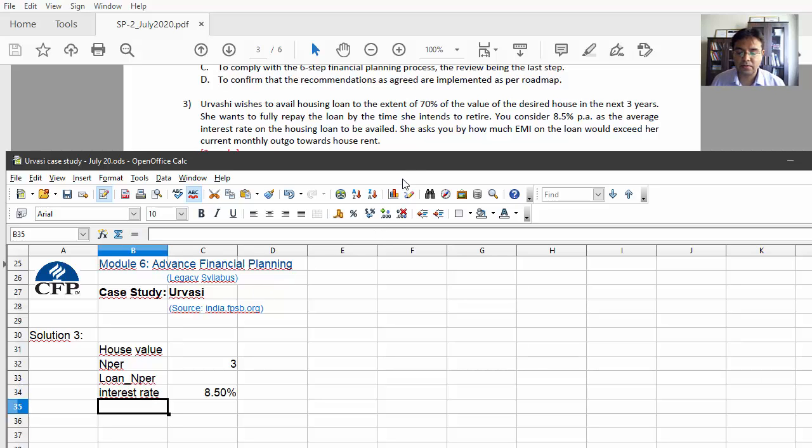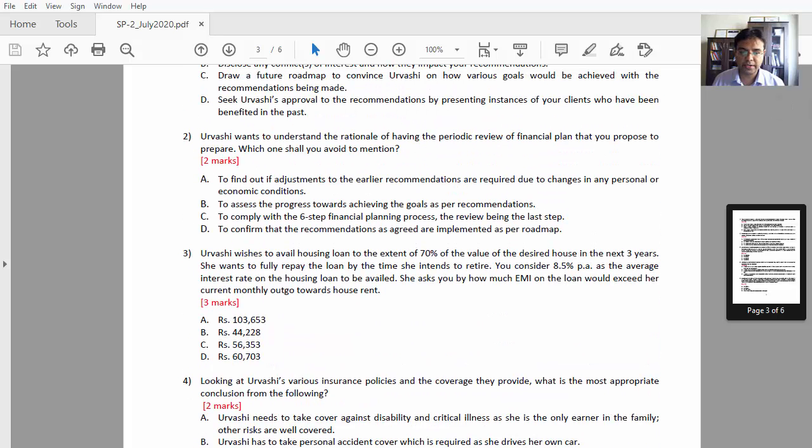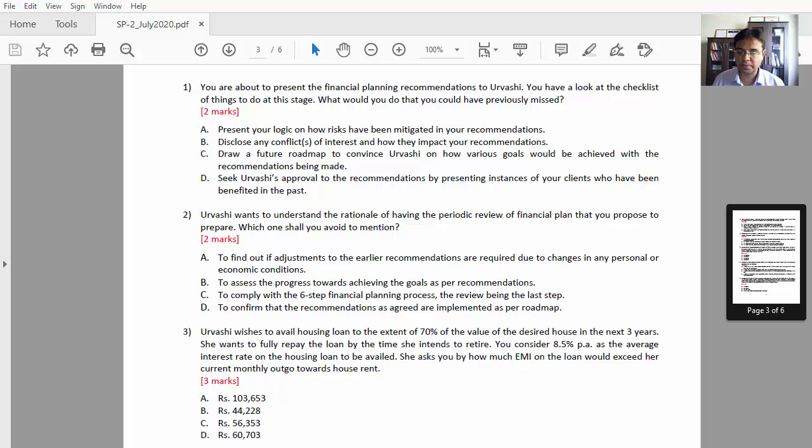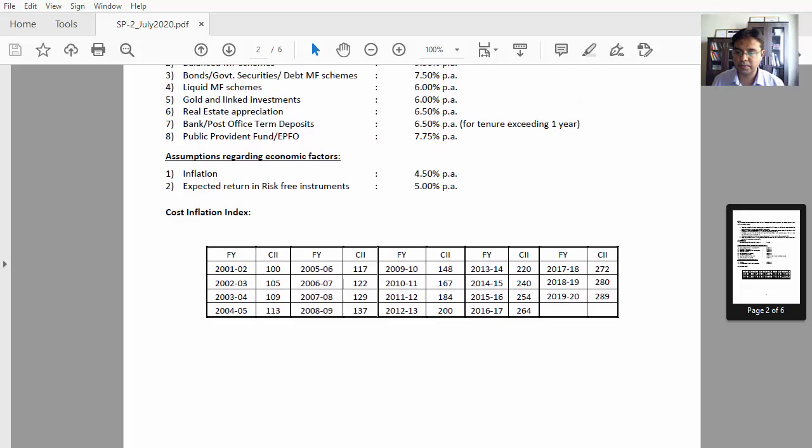And lastly, what the objective is, she asks you by how much EMI on the loan would exceed her monthly outgo towards house rent. So we have to find what is the EMI value and how much it exceeds the current rent value. Okay, so now first let me see the goal and then some more data with respect to the number of period, that is the time period of loan. That is, we must know what is her current age and the retirement age.